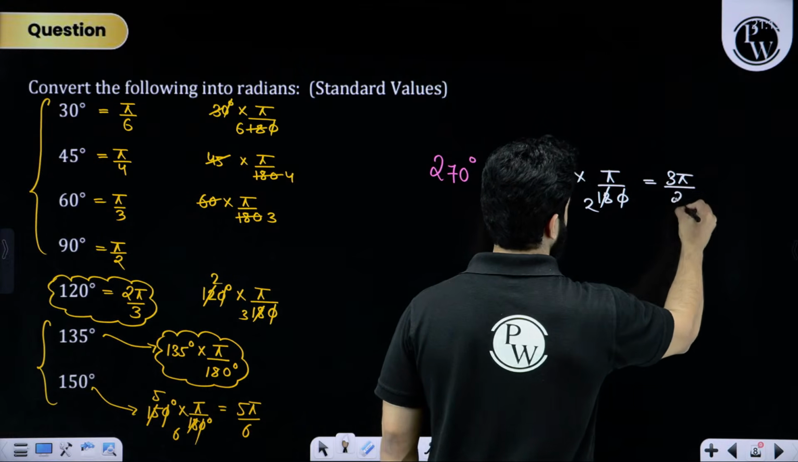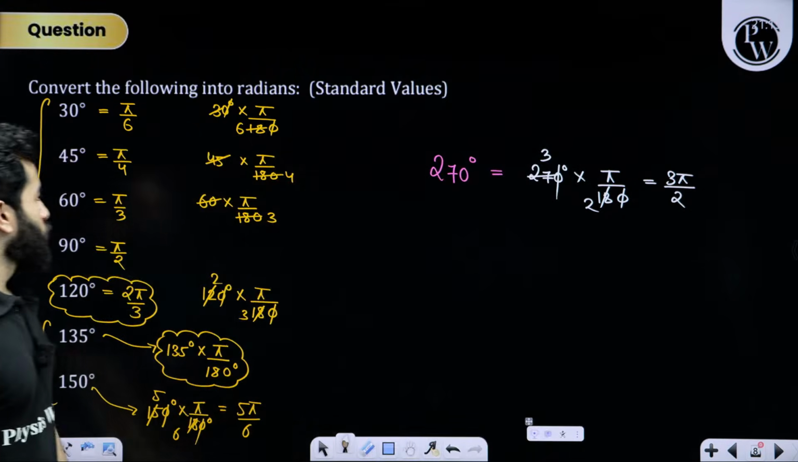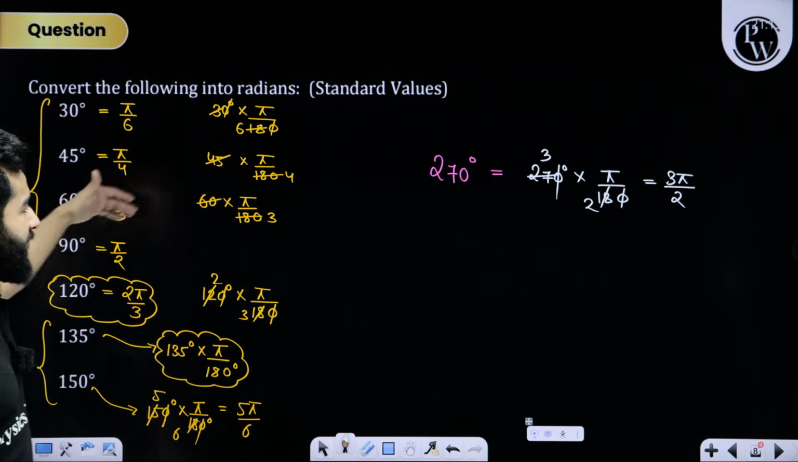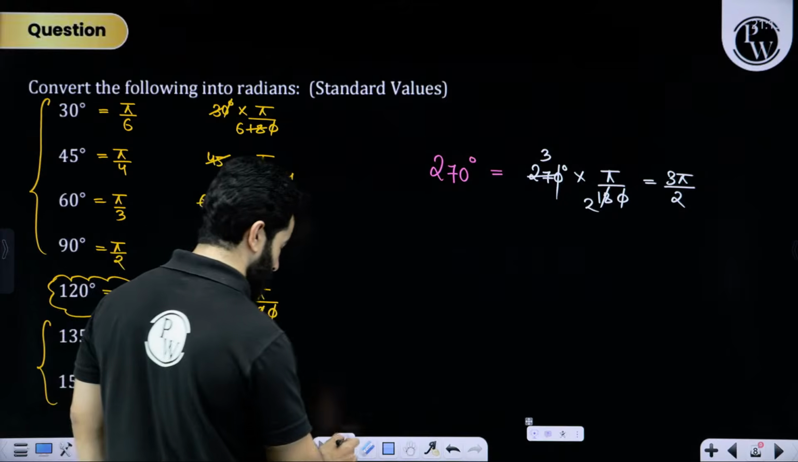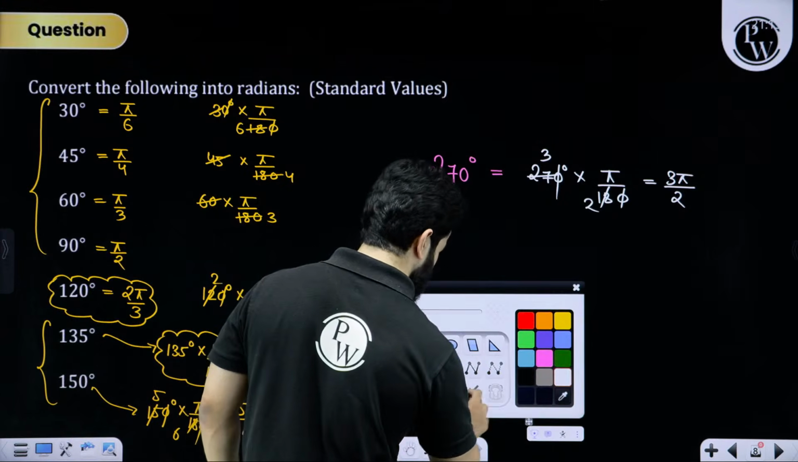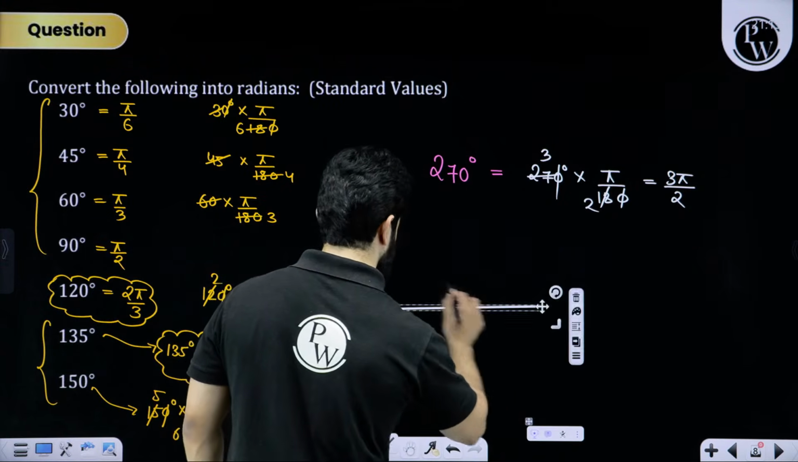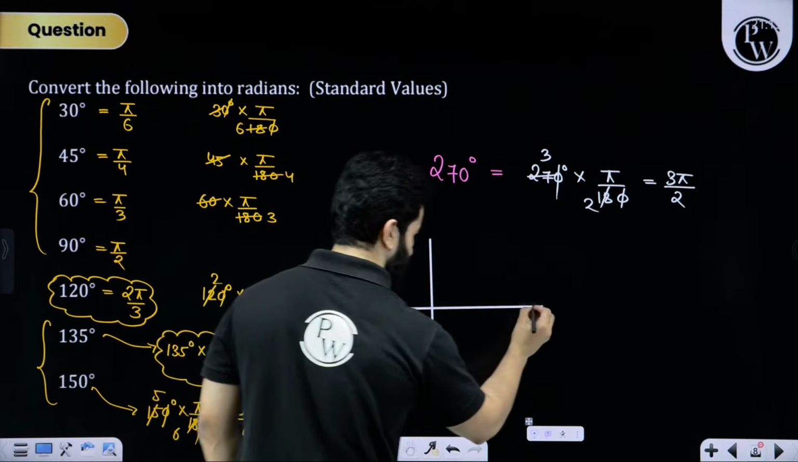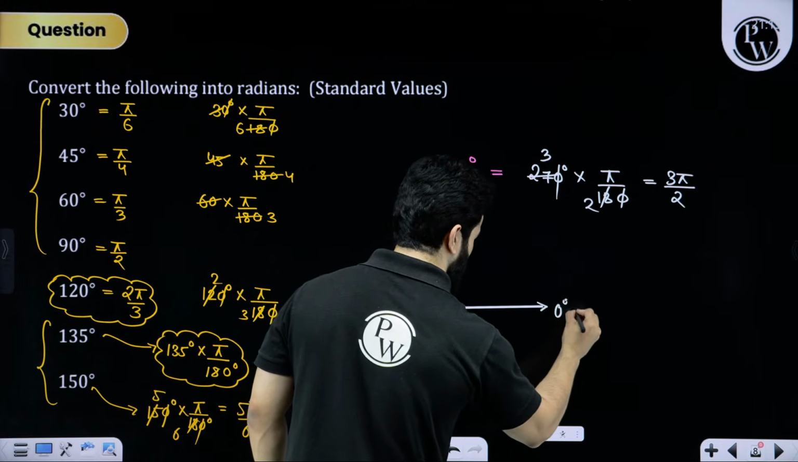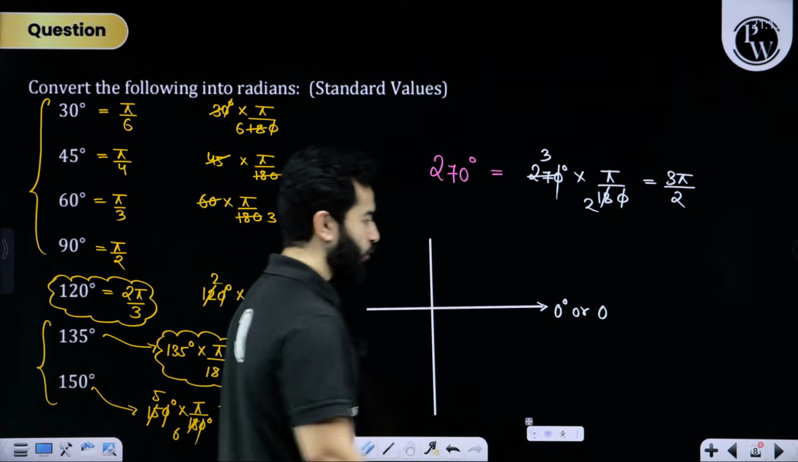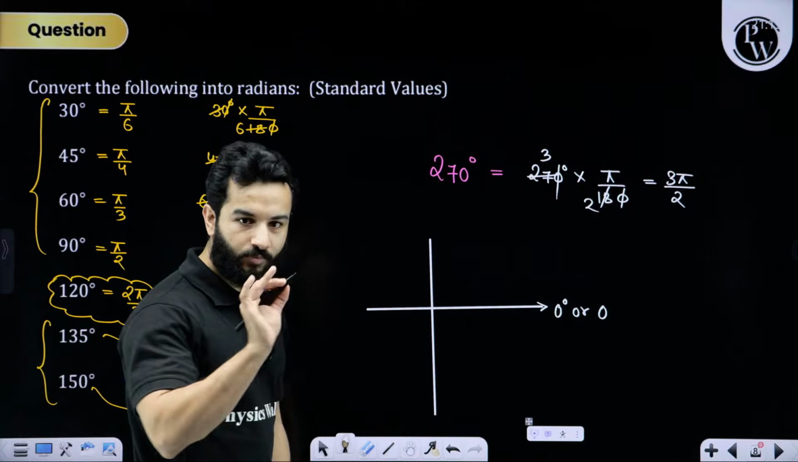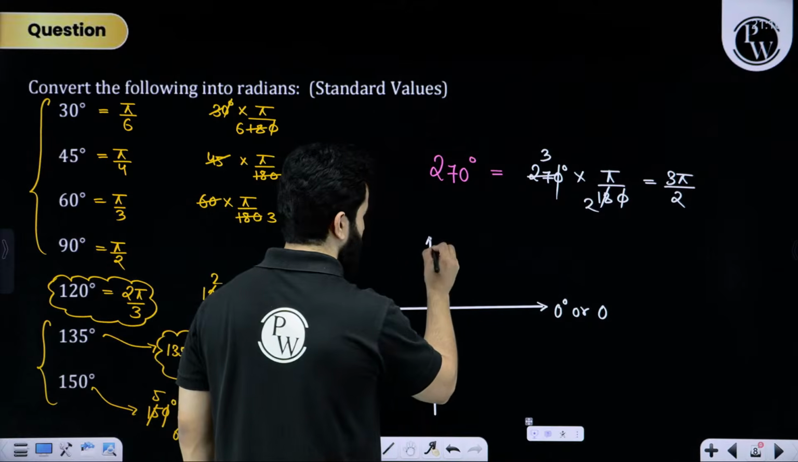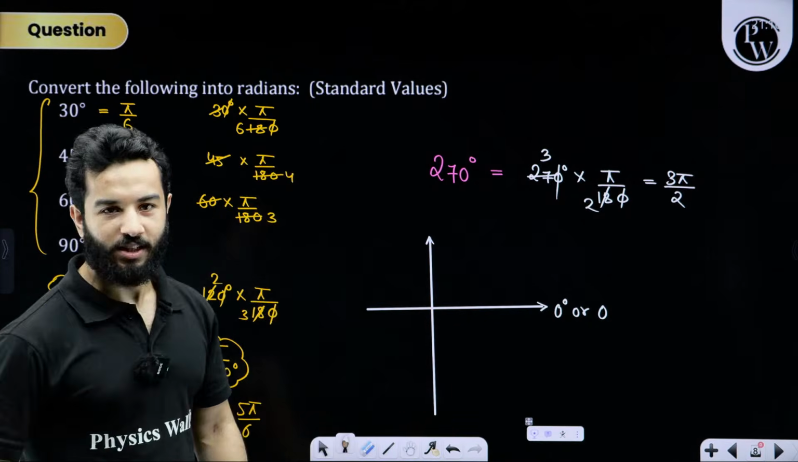3 pi by 2. So 0 degree, 90 degree, 270 degree and 360 degree will be 2 pi. So remember this. We are going to use this a lot. This is 0 degree or 0 radian. So when you want to write down radian, simply write it as 0, right? Clear? In almost every chapter, bache, this is useful.